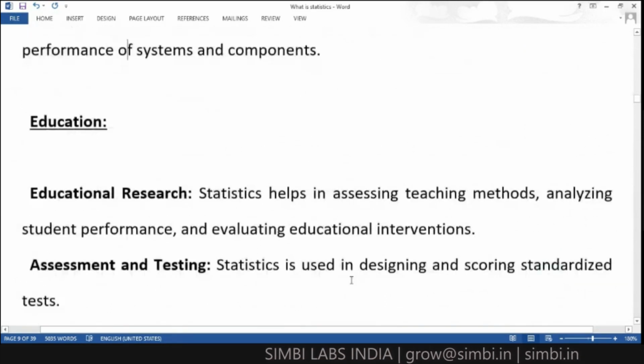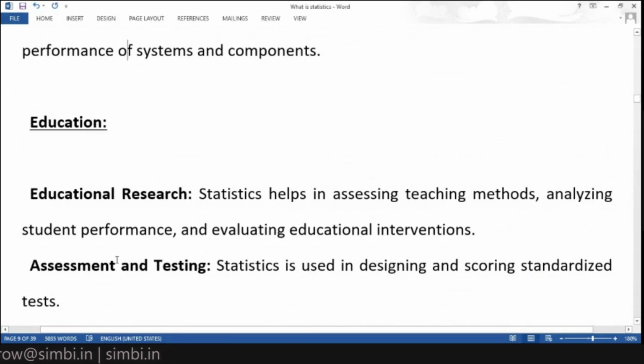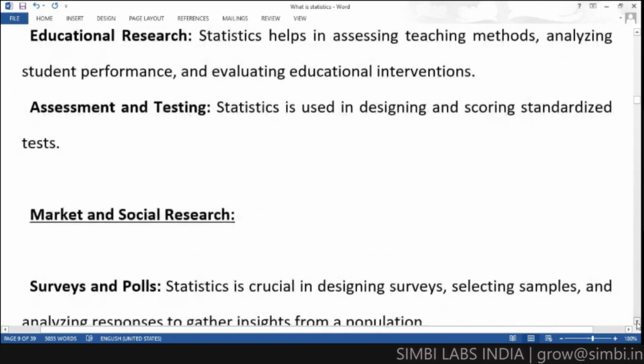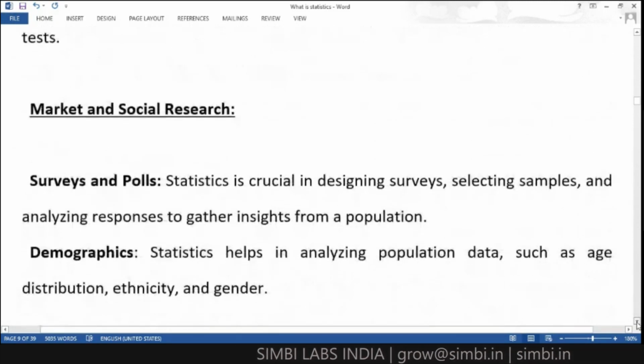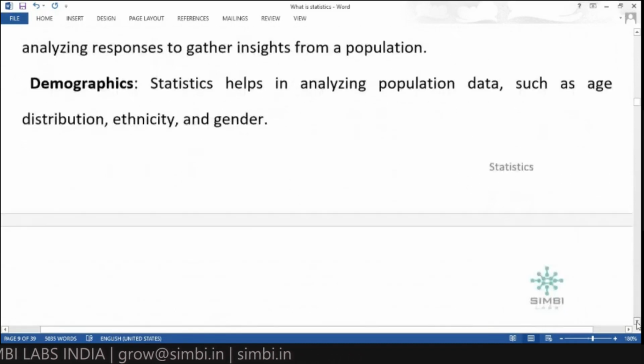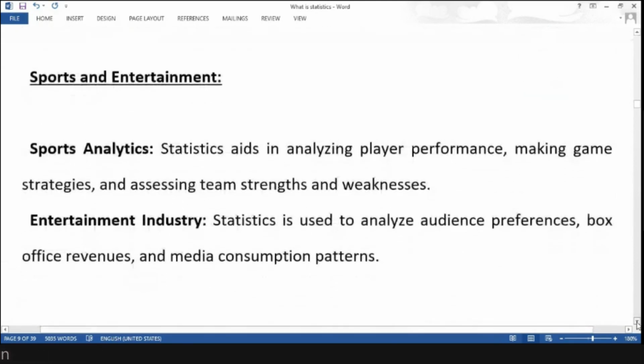In education, we use statistics for educational research, assessment, and testing. In market and social research, we use it for surveys and polls, and for demographic calculations. And in sports and entertainment also we are using statistics.